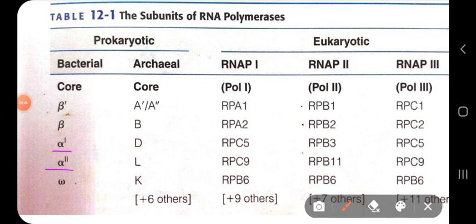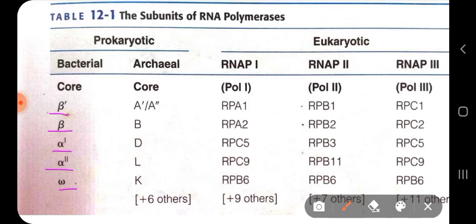There is also one beta and beta dash subunit and an omega subunit. So the core, meaning the main functional part of bacterial RNA polymerase, contains two alpha subunits called alpha 1 and alpha 2, the two beta subunits called beta and beta dash, and an omega subunit.